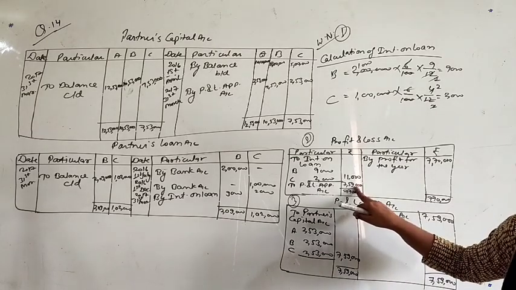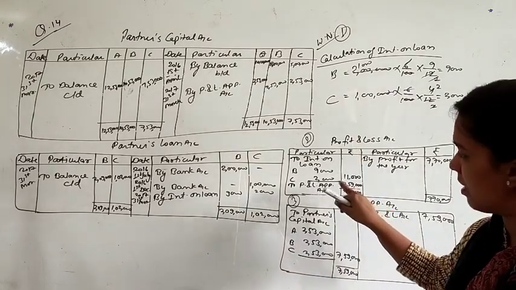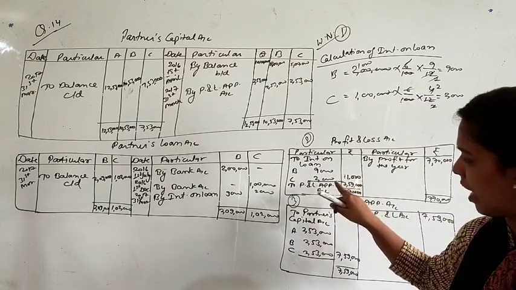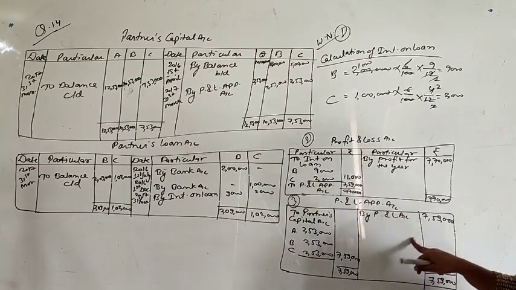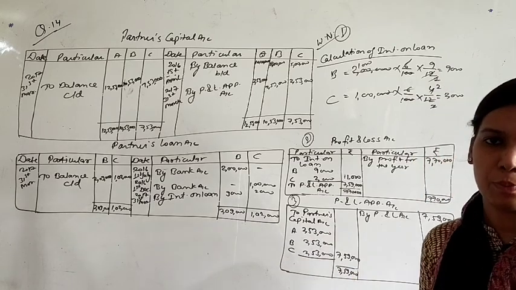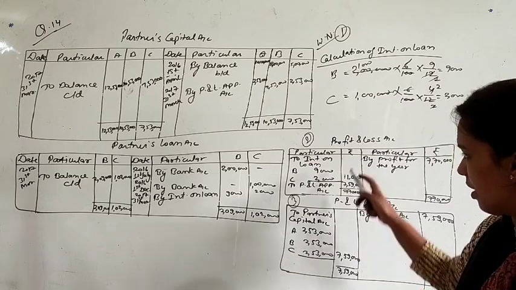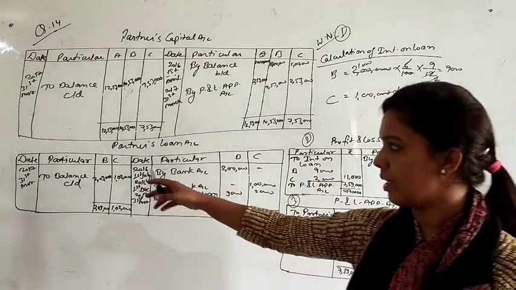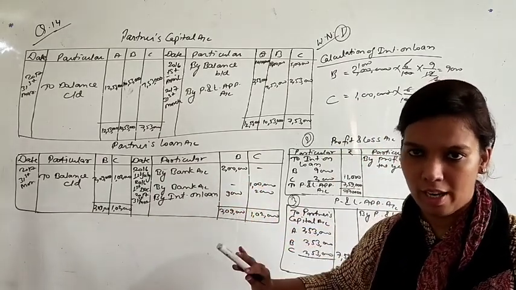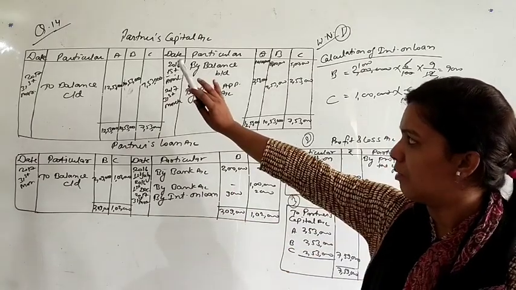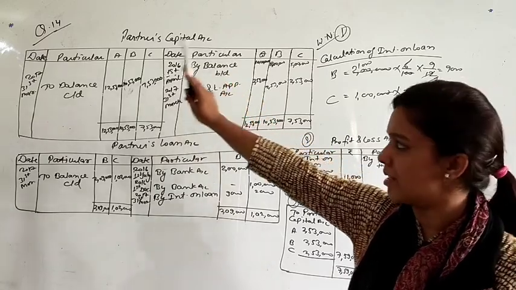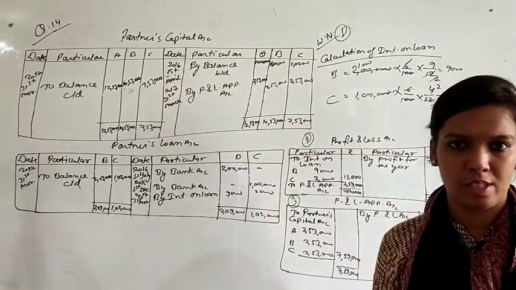Suppose you distribute the 7,59,000 among the partners in the same account, it will be wrong. If there is profit in the question, you have to transfer that profit to P&L appropriation, and share the profits among the partners in P&L appropriation account only. So this was the calculation of P&L and P&L appropriation. In partners loan account we show partners loan and their interest. There is no other item, and these items will not be shown in partners capital account also. Here we show only opening balances, closing balances and share of profits.